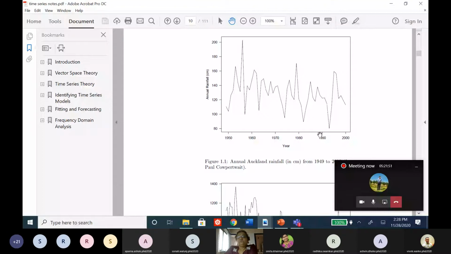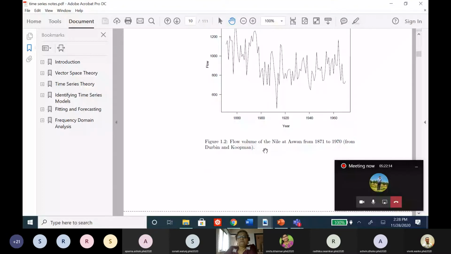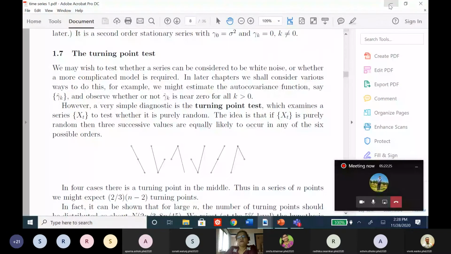This is a flow graph, meaning flow and year. Now 1880 to 1960, with respect to years, this is given from Durbin and Koopman. This is the flow volume of the Nile River, and this is again a time series graph. So this is one example where we can use time series analysis.